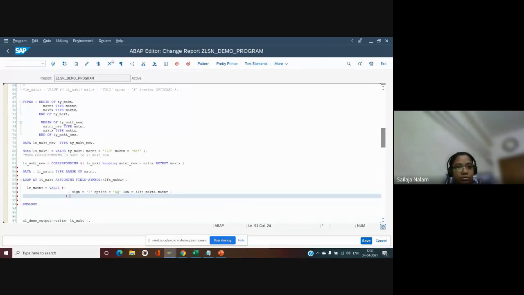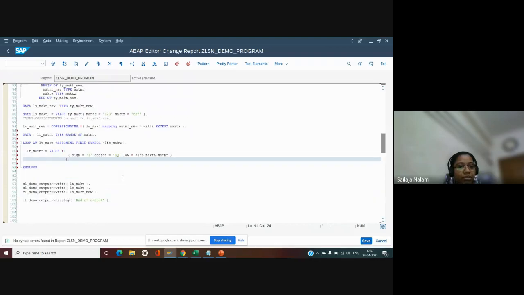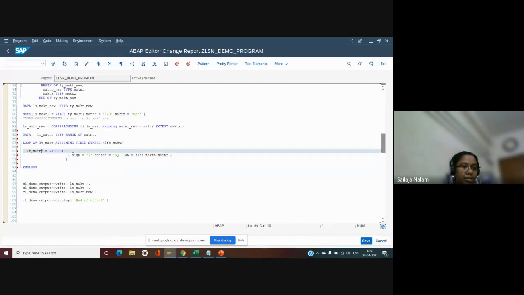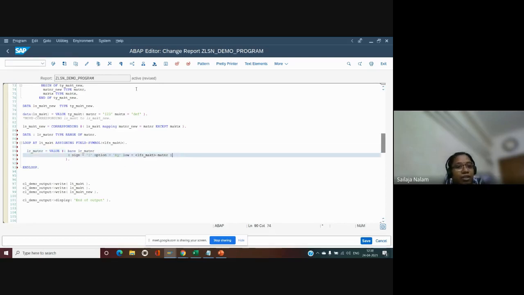But now, if you are doing it, what is going to happen is we will be having only the last entry available in LR_MATNR. The reason is we need to have an append statement instead of just an insert statement. So for that, we have a new keyword, BASE LR_MATNR. That means this works as an append. If we give BASE, the existing thing will be there, and in addition to that, the new entry will be added.